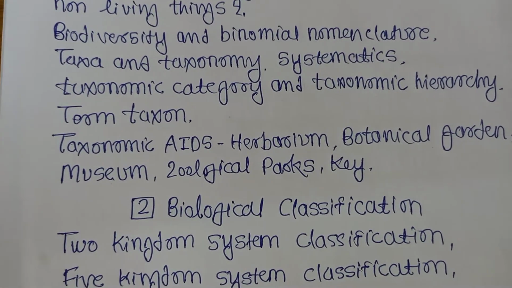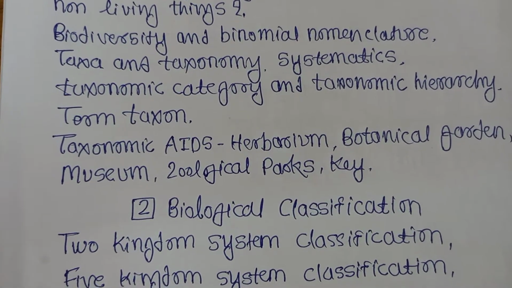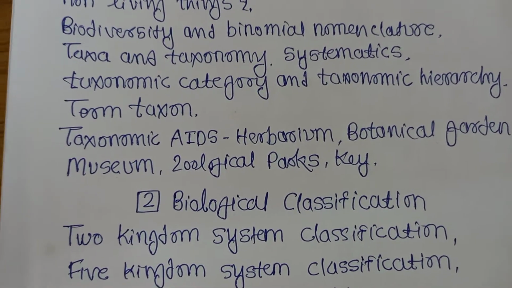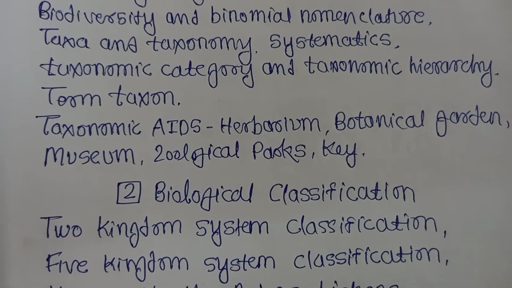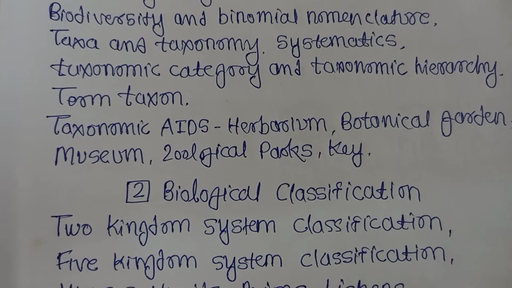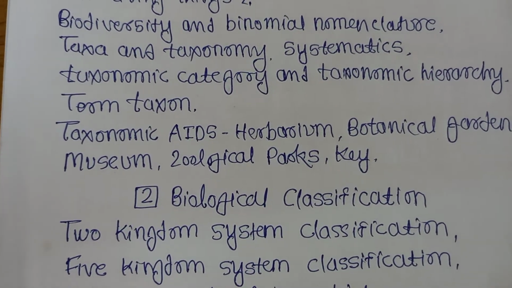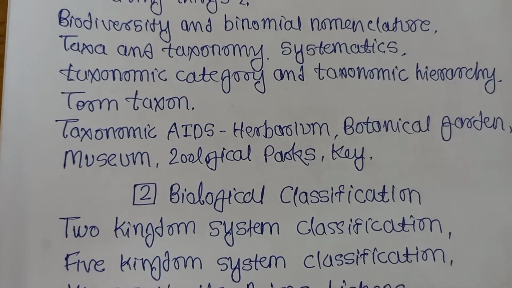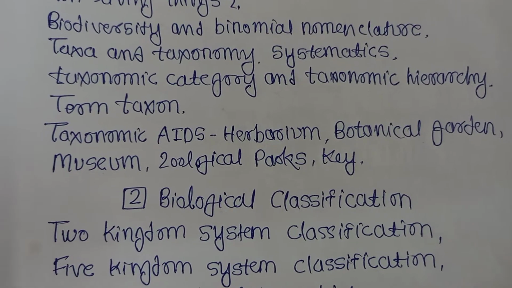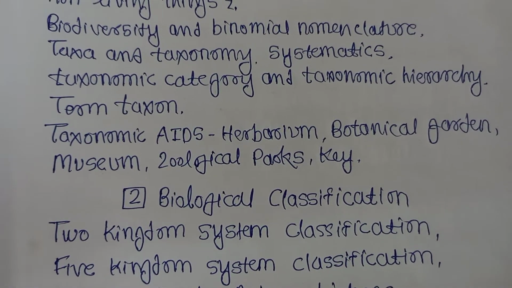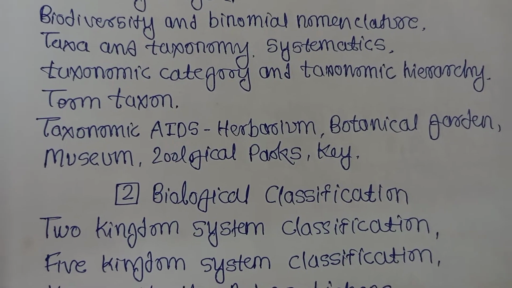Then taxa and taxonomy. What is taxa? The unit of taxonomy, a particular group of plant or animal, that is called taxa, and the whole term is called taxonomy. Then systematics. Systematics means the study of taxonomy, but in systematics there is additional study of evolutionary relationship of living beings. Evolutionary study takes place besides taxonomy, then that is called systematics.